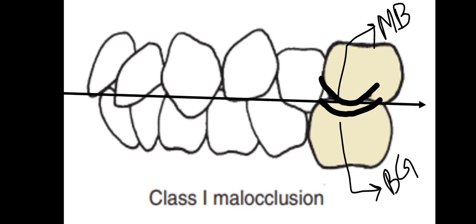But the line of occlusion is incorrect because of malposed teeth, or there may be rotation or other causes that destroy the line of occlusion. So that goes into class 1 malocclusion, when the molar relationship is just fine but the line of occlusion is not okay.